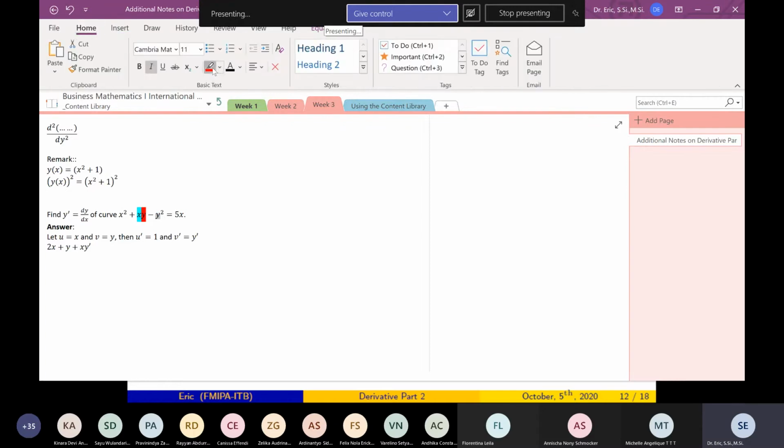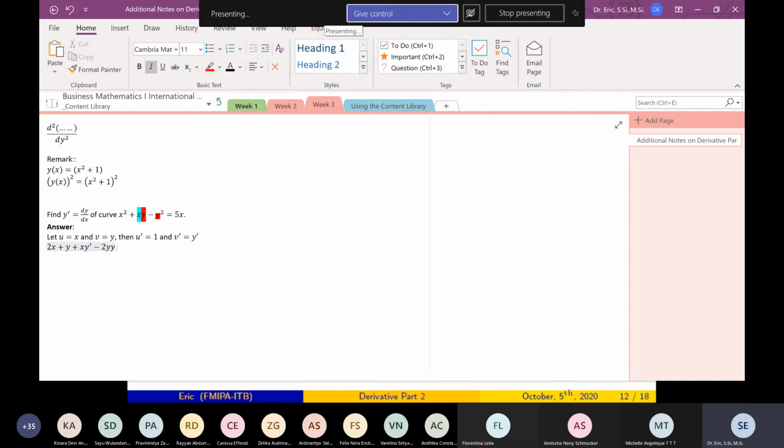And what is the derivative of this? Minus y squared. The derivative is given by 2 times y to the power of 1. But we want to find the derivative with respect to x.